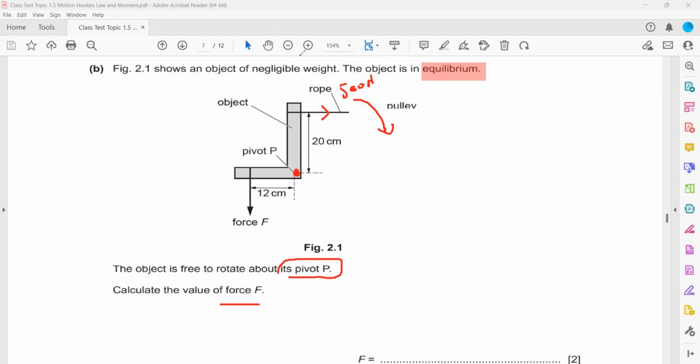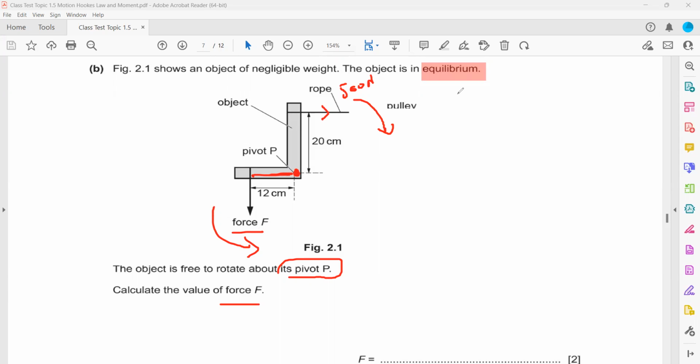Because if an object is here, and because of this force, the new position will be like this. So it means because of the force, it is rotating clockwise. So this 500 is causing a clockwise rotation. And this force, which direction? This will try to cause a rotation that is anti-clockwise.